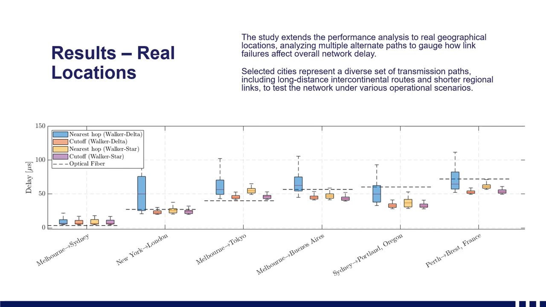Now, if we compare this to optical fiber, we can see that terrestrial optical fiber tends to outperform the satellite network if the distances between the cities are quite low, for example, Melbourne to Sydney. However, the opposite is shown when observing city pairs that are very far apart. For example, on the far right, we see the Perth to France link. So we can see that the satellite tends to outperform the optical fiber link.